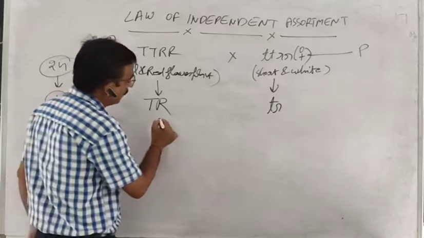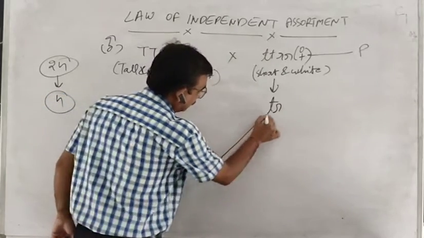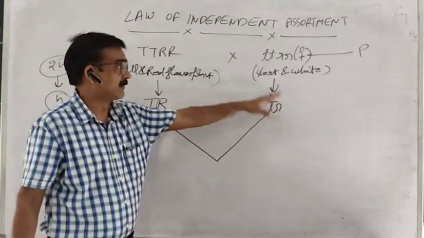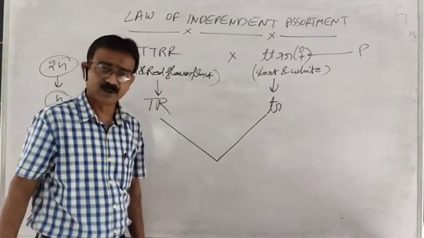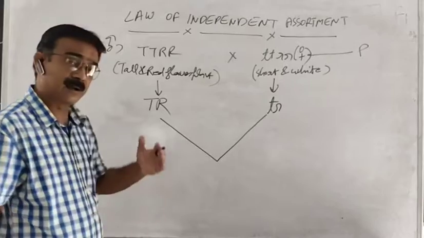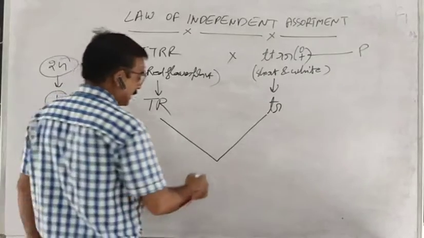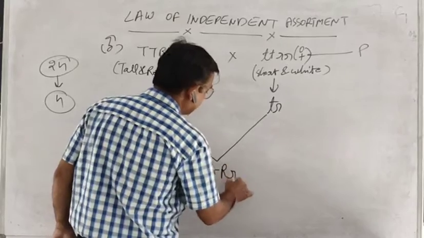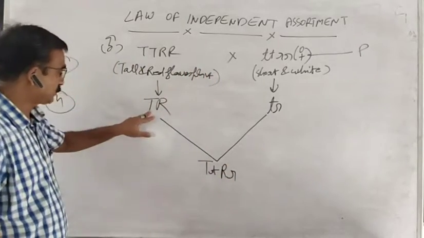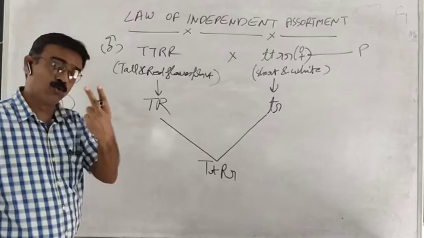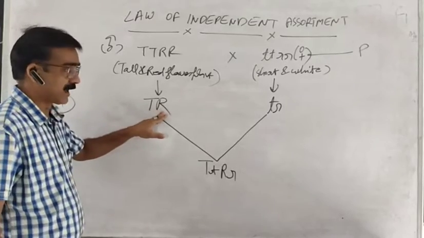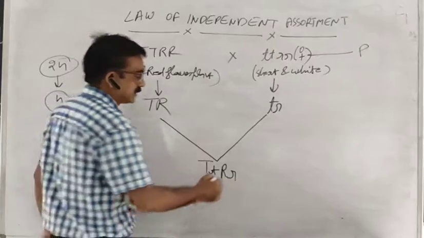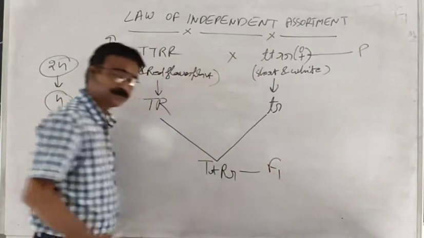So when the pollen grain of this plant fuses or fertilizes with the egg, or female gamete, of that plant by the process of pollination, what will be the F1 progeny? The F1 progeny will be like this. This pollen grain bearing two traits, tall and red flower, will fuse with this. So the F1 progeny is like this.